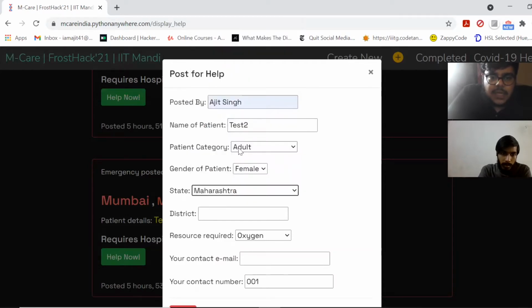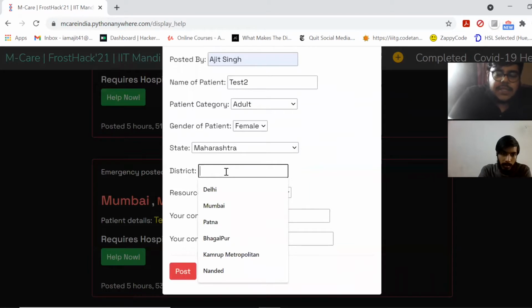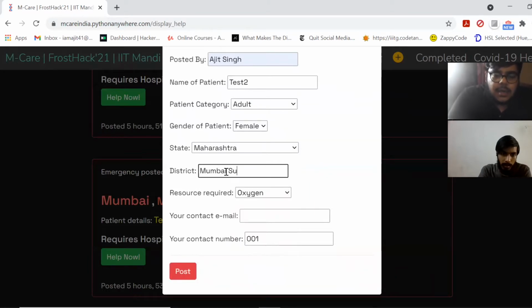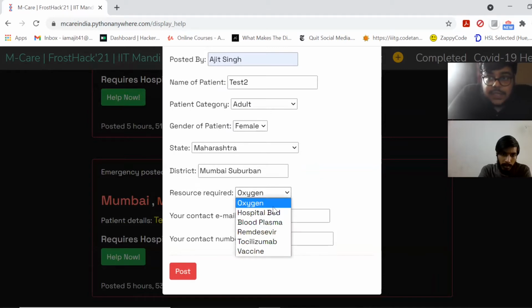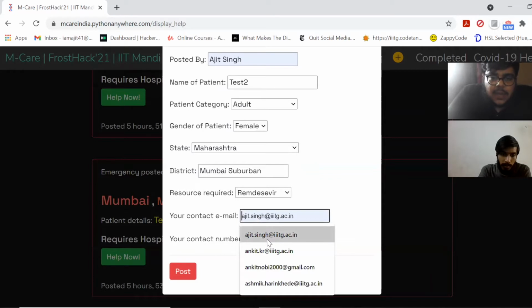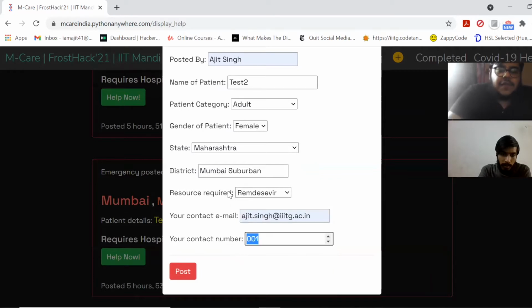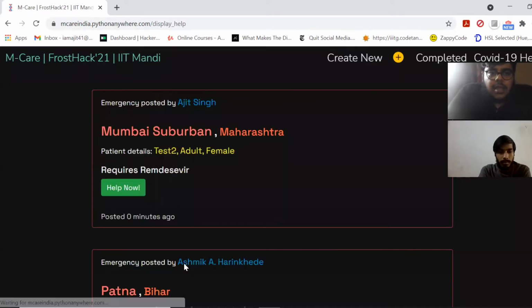And in our case, it's Maharashtra. We can select the district, which is Mumbai suburban, since I live there. And if I want oxygen, we can select the critical resource which we want, remdesivir, for example, and I can add my contact as well as my phone number, and I submit it. I submit the information. All this data will be posted live on our website for everyone to see, and then everyone can help this adult female person, who is a patient and requires emergency remdesivir.